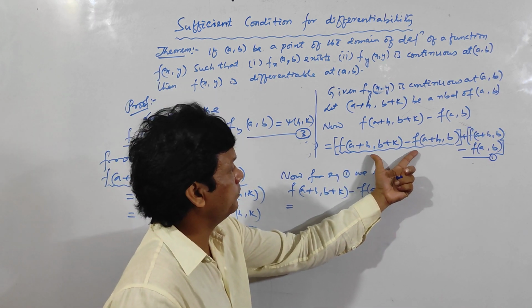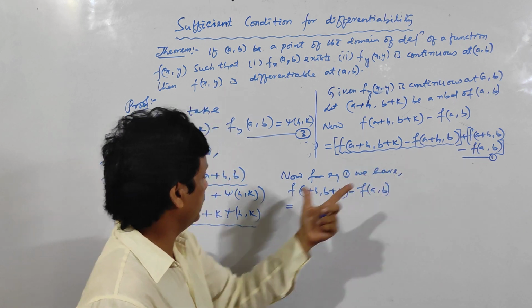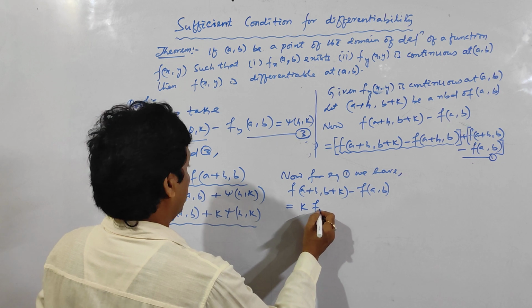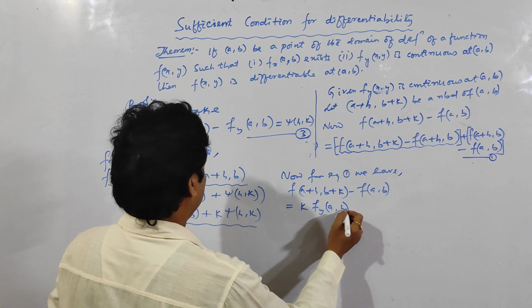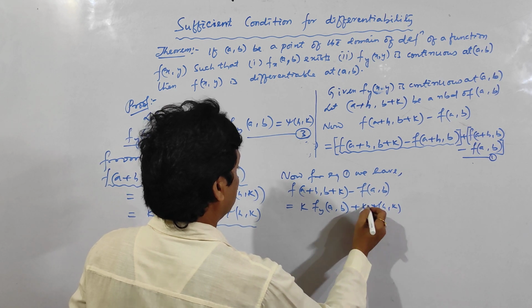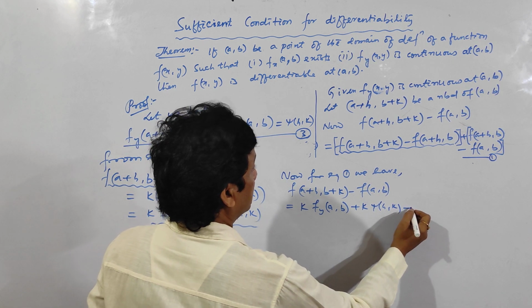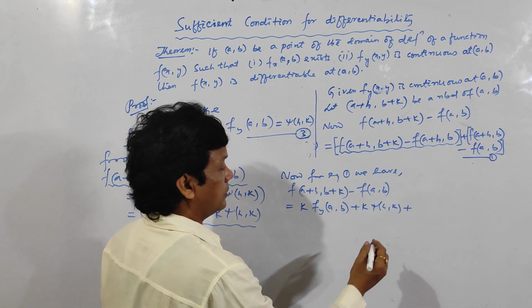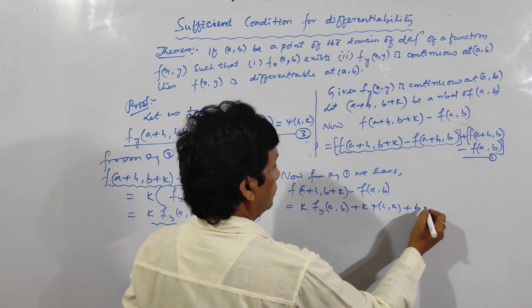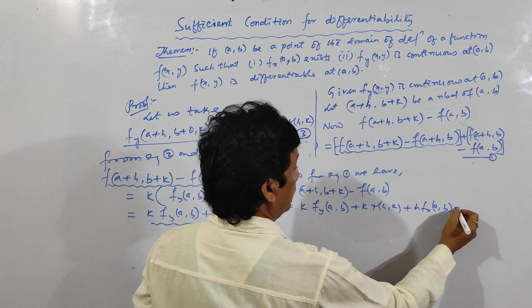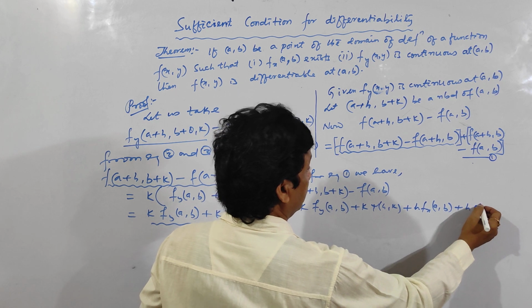The theorem is already proved, so in place of this one I am writing this one: k into fy(a,b) plus k into psi of hk, plus f(a+h, b) - f(a,b), which is h into fx(a,b) plus h into phi of h.